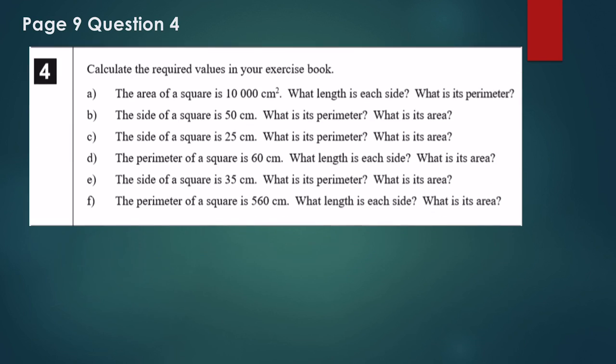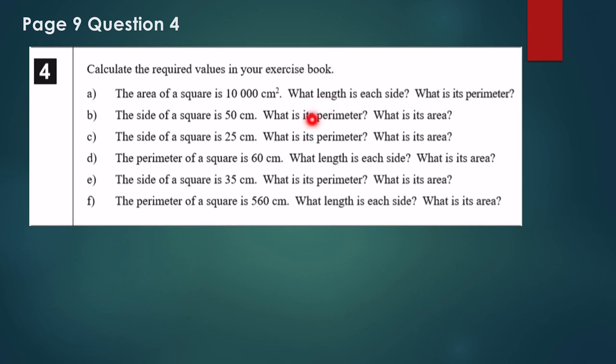Question 4. Calculate the required values in your exercise book. The area of a square is 10,000 centimeters squared. What length is each side? What is the perimeter? So we just said that the area of a square is side times side or side squared. So if a number squared is 10,000, how much is the side? We can say it's 100 times 100 because we have 4 zeros here. So it is 100 times 100. So the side is 100 centimeters.